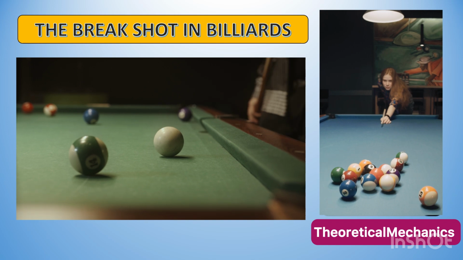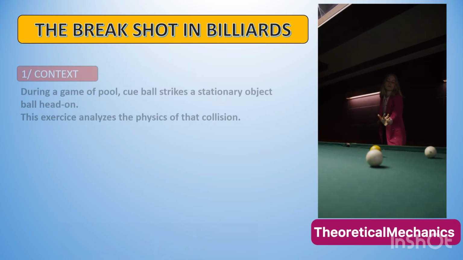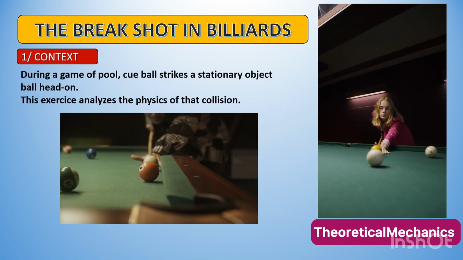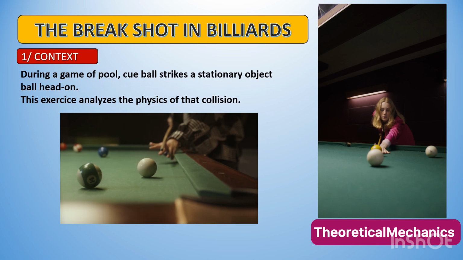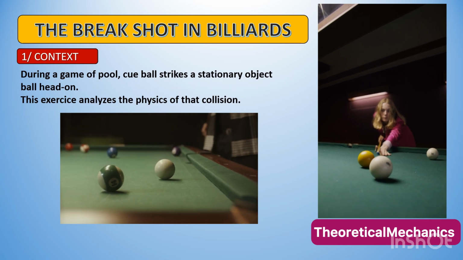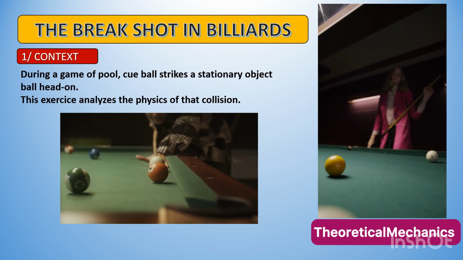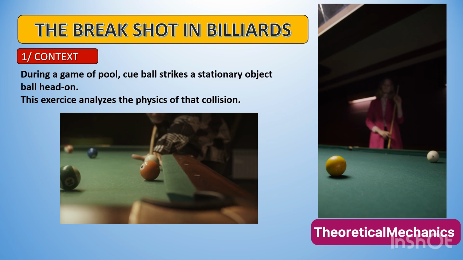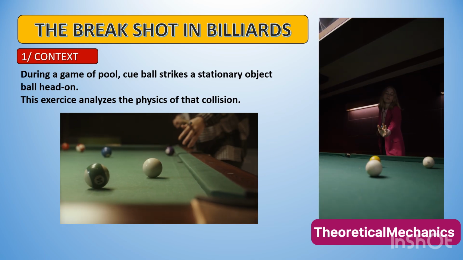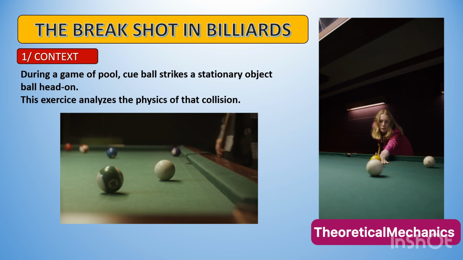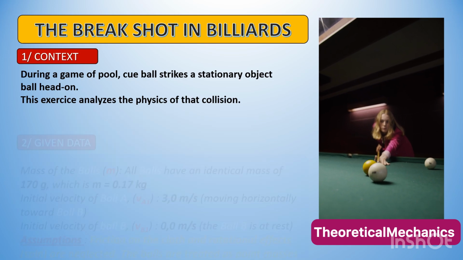In our case, the white ball is launched by the player with an initial speed of 3 meters per second, and hits the stationary target ball. What do you think will happen? The magic of physics means the white ball stops and the other one starts rolling. Wow! How is it happening? The answer is revealed in the rest of the video.